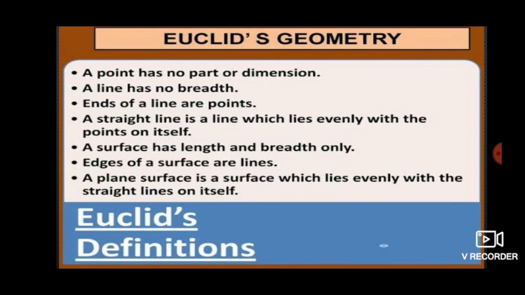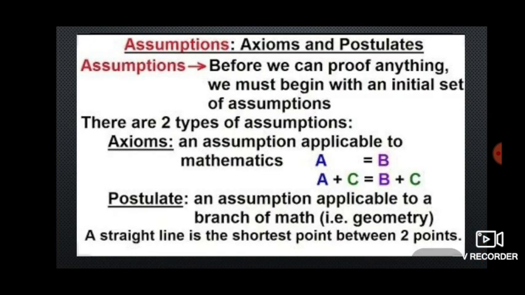Next, a plane surface is a surface which lies evenly with the straight lines on itself. Whenever you take a straight line, it will lie evenly with its points on it. Whenever we take a straight line on it, it lies evenly with the straight lines on the surface. These are the different definitions, children.